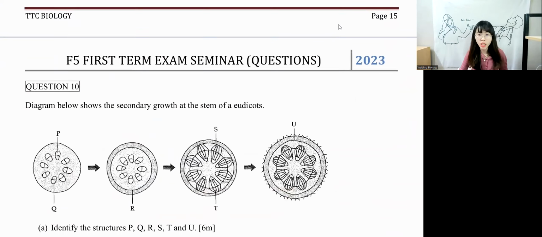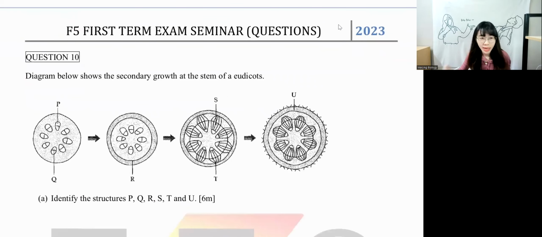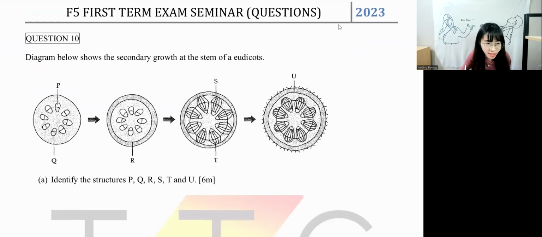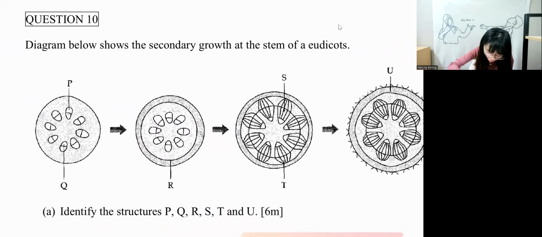Page 16, guys. Page 16, question 10. Let's try one question. The diagram below shows a secondary growth of a stem of a eudicot. Identify P, Q, R, S, T, U. Okay, let's start from P first. P is the easier one because P is outside, Q is inside, right? What is P, guys? P is primary, correct? This is primary phloem. This is primary xylem. Quite easy, like P and Q.